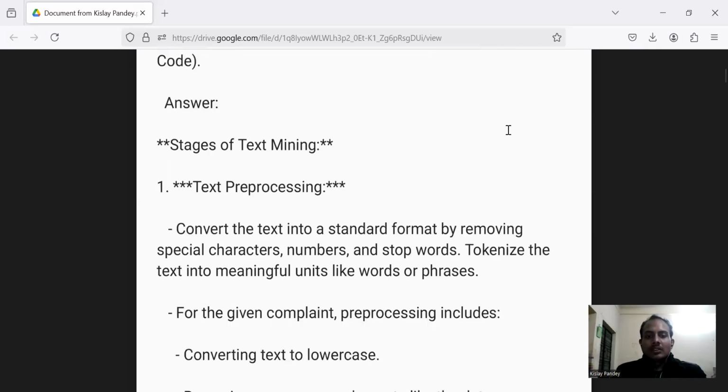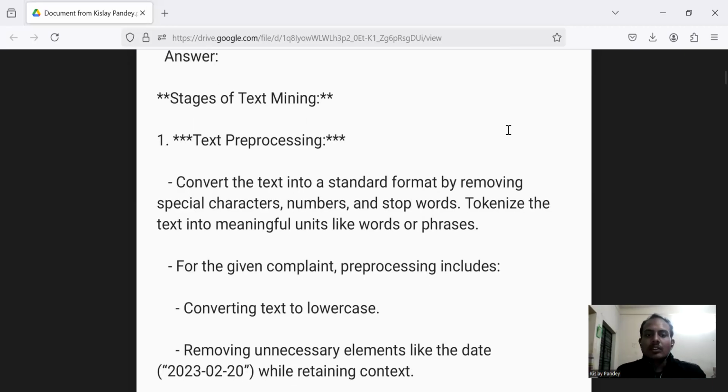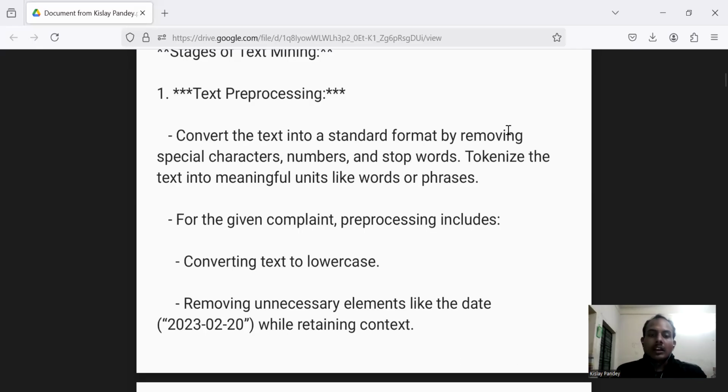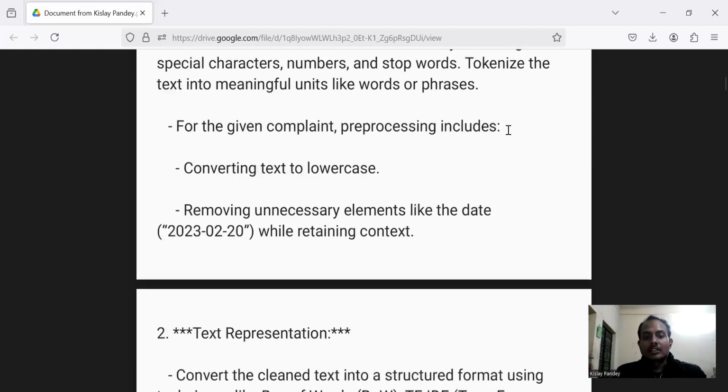Convert the text into a standard format by removing special characters, numbers, and stop words. Tokenize the text into meaningful units like words or phrases. For the given complaint, preprocessing includes converting text to lowercase and removing unnecessary elements like the date 2023-02-20 while retaining context.